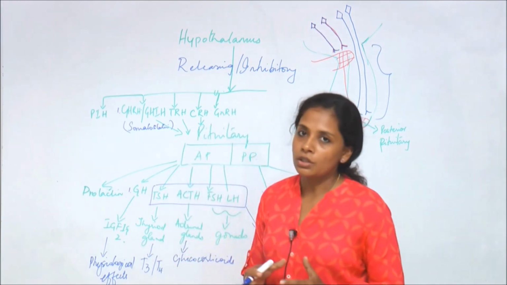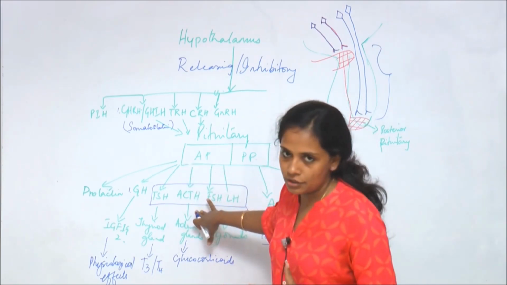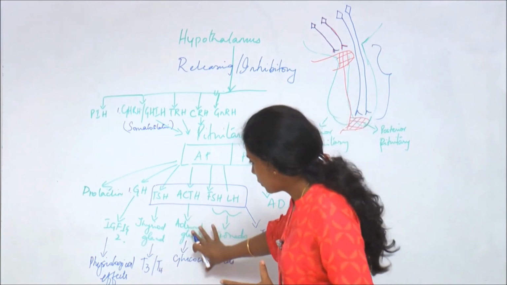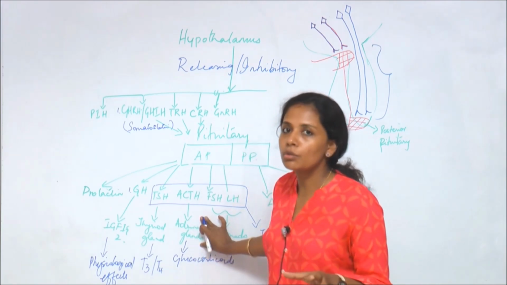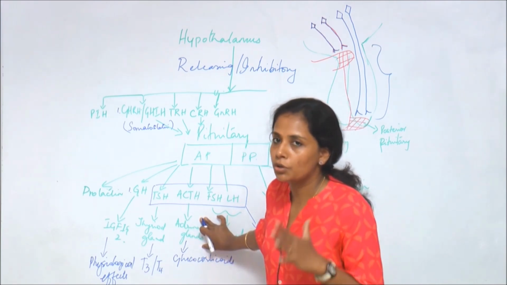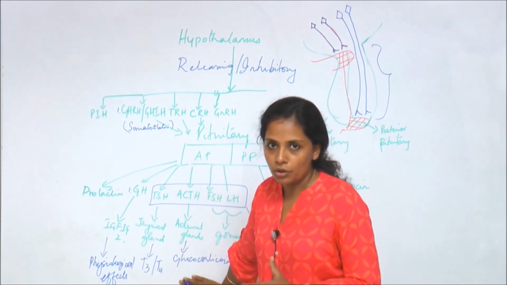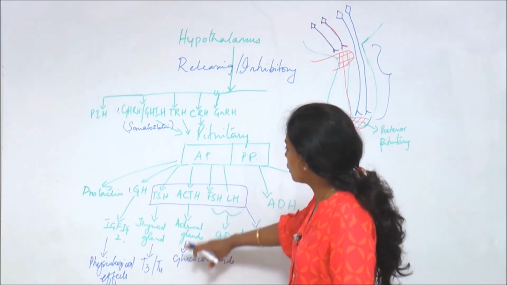Mainly glucocorticoids. Mineralocorticoids are not affected much by ACTH. So cortisol is the main hormone, the main glucocorticoid. When you learn about the adrenal gland, you will know about it. The adrenal gland produces three groups of hormones: glucocorticoids, mineralocorticoids as well as androgens. ACTH mainly affects the glucocorticoid concentration. It can also affect mineralocorticoids, but mainly affects the glucocorticoid levels.